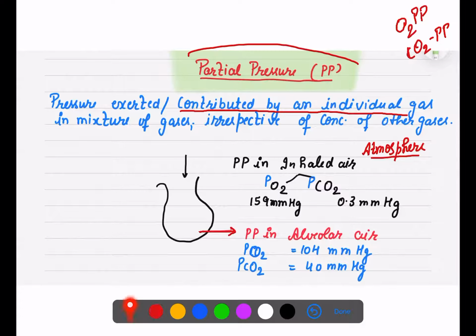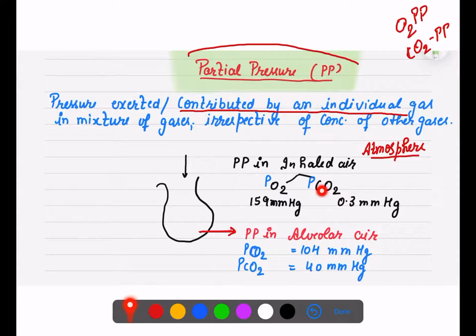So let's look at the partial pressure in the inhaled air. When you inhale air, oxygen is coming in, and CO2. Obviously, I will not say that only oxygen is entering. Other gases are also entering your body, but our body has the capacity to combine only with oxygen and CO2, right? Other gases are just thrown out from the body.